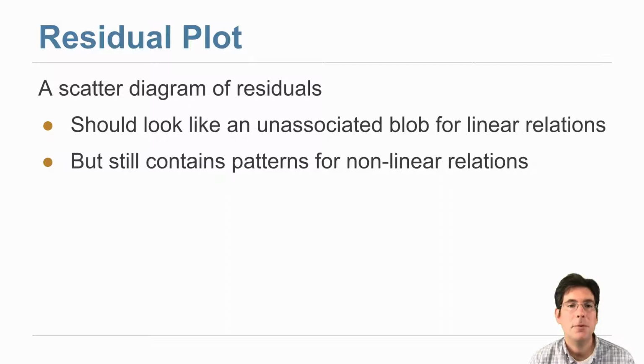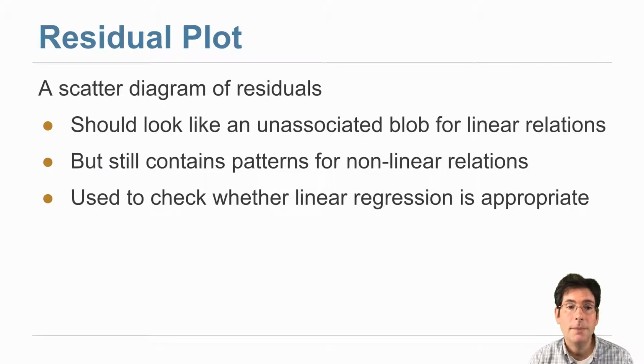We haven't captured that association by drawing a line and subtracting out the line's heights, and so what's left over is the association that's still there, even though we've drawn a line. And this can be used to check whether linear regression is an appropriate way to describe what's going on in the dataset, or to describe the relation or association between x and y.